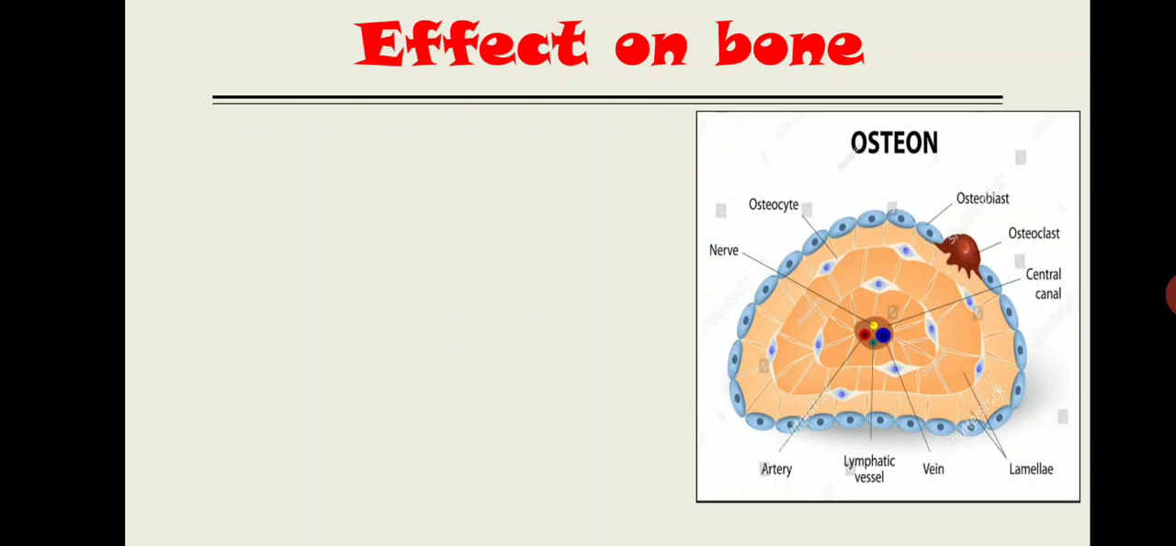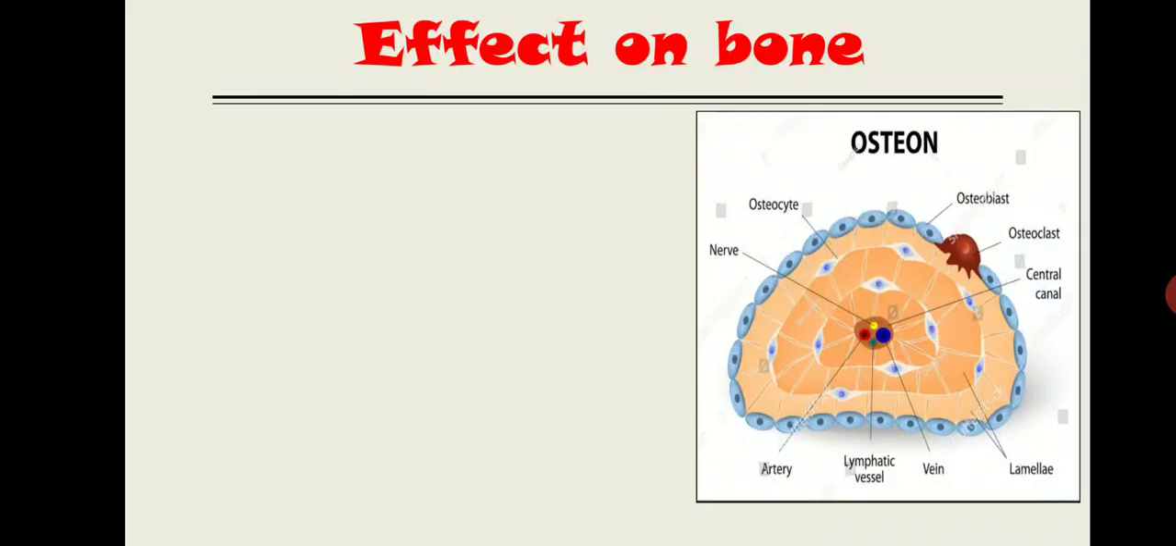In this figure I show you one osteon. That osteon has different cells. One is osteocyte, over here it is osteoclast, and it is lined by osteoblast, right? Over here there is a canal known as the central canal. This entire portion we will learn in detail in calcium metabolism.